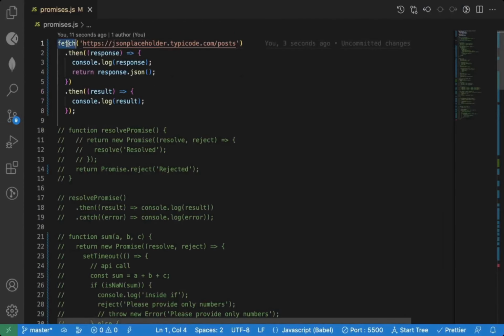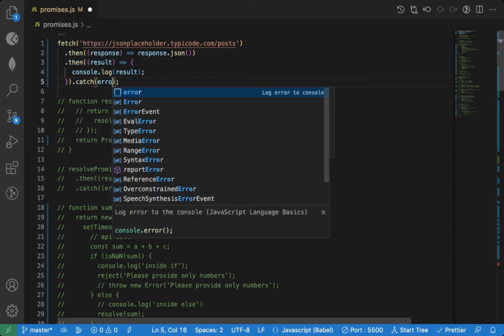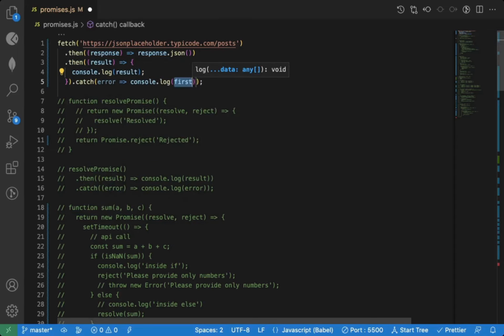So with fetch you have to attach two dot then. In the first dot then you need to call response.json. If you have a single line, you can directly implicitly return that. So response.json will automatically be sent to the next dot then, and here you will get data. And you also need to attach catch, don't forget that. So if something goes wrong, your application will not stop.